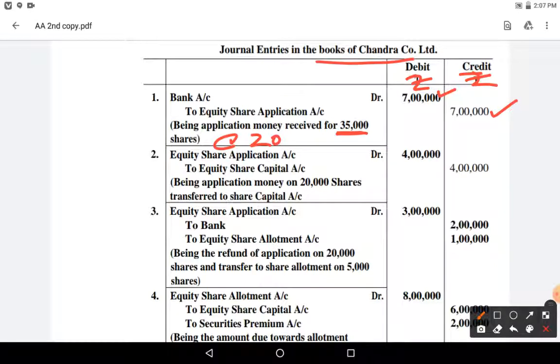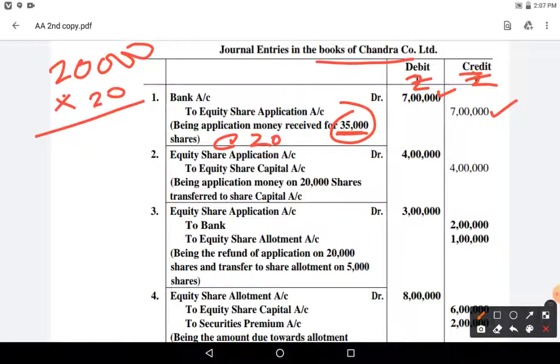Out of this, company is issuing how many shares? 2,000, but we have got how much? 35,000. So from this first 20,000 into 20 rupees will be transferred to equity share capital account. So let us see the general entry relating to it. Equity share application account debit to equity share capital account, 20,000 transferred to the share capital.